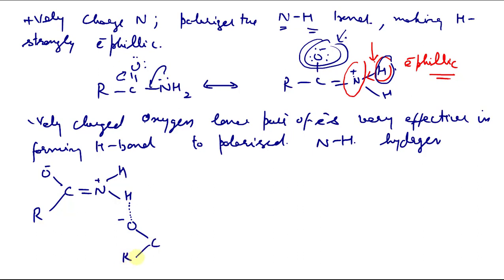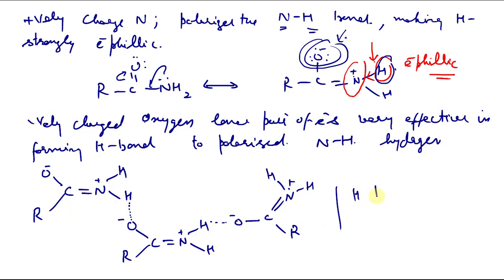So here is the hydrogen bond that is formed between two molecules of amide. That is the hydrogen bonding in amides. Because of this hydrogen bonding network, amides have a very high boiling point,